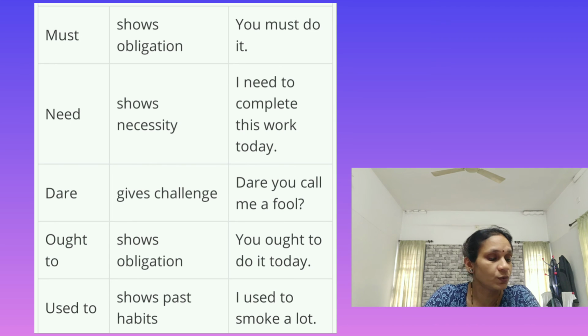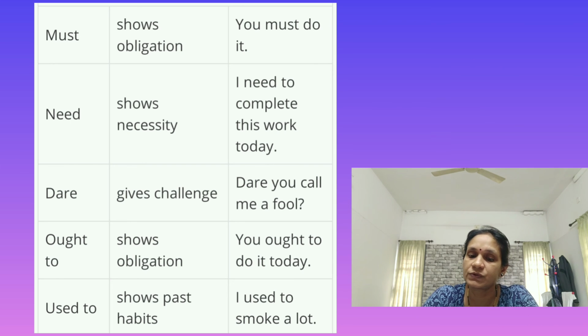The next word is dare. What is the function of this word? It gives a challenge. Dare you call me a fool? Like a challenge. Next modal auxiliary is ought to. That is, it shows obligation. For example, you ought to do it today.